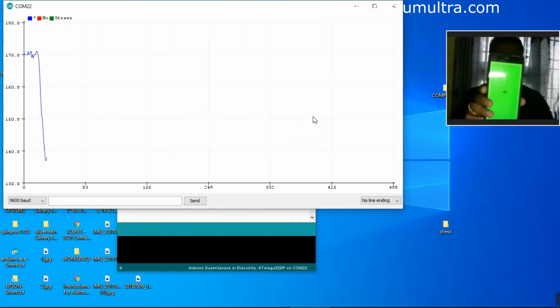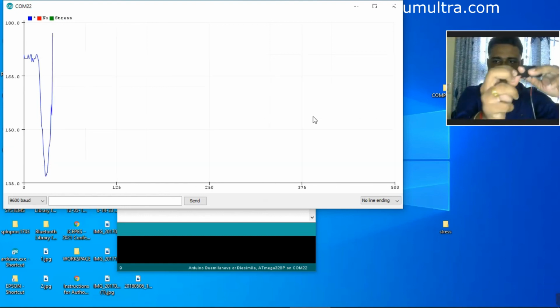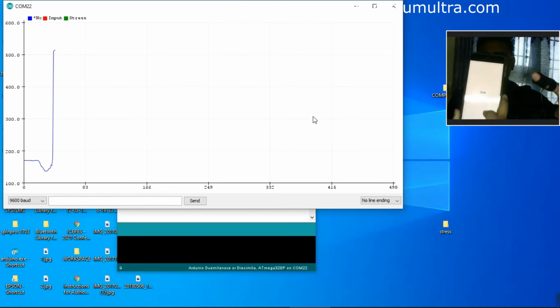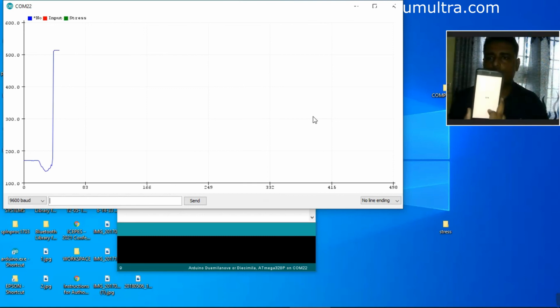Now when I remove this sensor from my hand, what will happen? No stress. No stress. Now one wire I have removed. No input. No input. So there is no input.